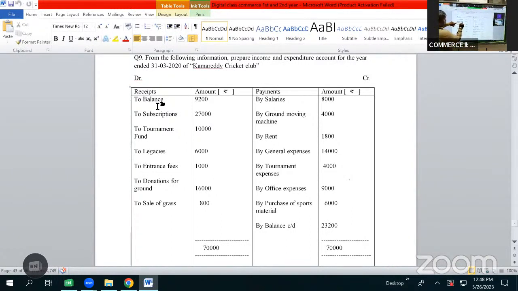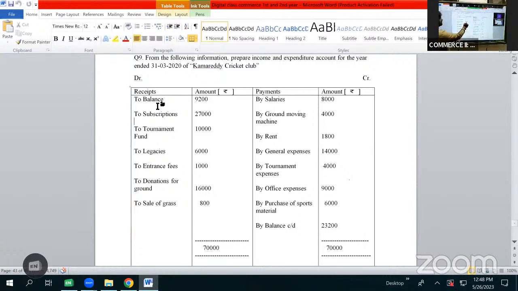So here we have not recorded tournament fund. On the opposite side, we also have tournament expenses 4,000. Even this will not be shown as expenditure. Neither tournament fund will be considered as income, nor tournament expenses will be shown as expenditure. The difference amount will be shown on the liability side.